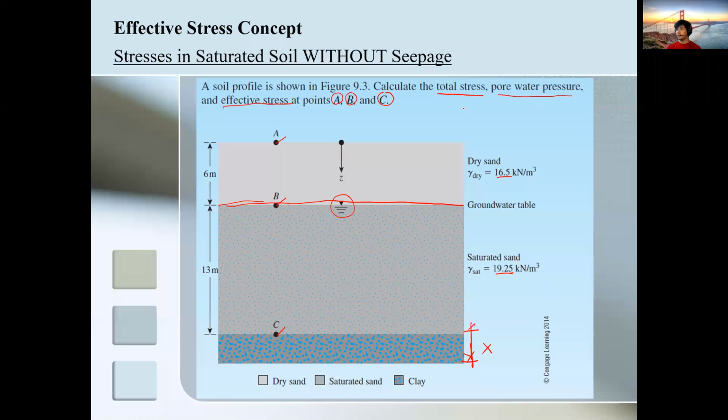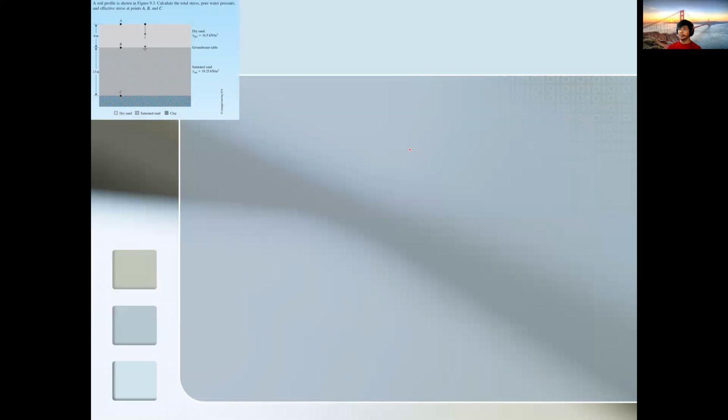So how do we solve for the total stress, pore water pressure, and the effective stress at points A, B, and C? Usually we take it point by point. So at point A, the total stress.